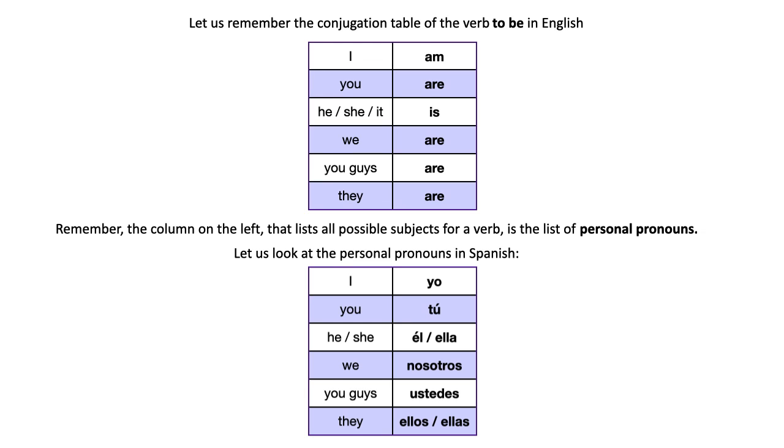He is él. Él. Notice that it has an accent on the E, so try to pronounce it strongly. Él. And then she is ella. Ella. Double L in Spanish sounds like a j, so ella. We is nosotros. Nosotros. You guys is ustedes. They is either ellos or ellas. Okay, ellas is used for groups of females, and then ellos for masculine groups or for mixed groups.